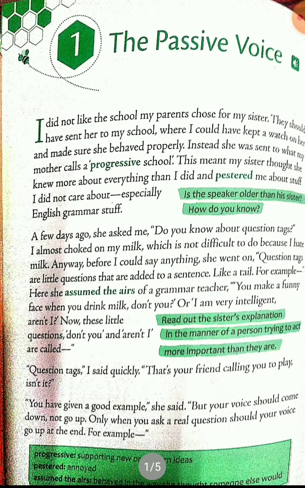The boy says that I did not like the school. So the boy is the narrator. Narrator matlab kahani bata raha hai. He did not like the school that his parents chose for his sister. Now we will find out why he did not like the school. His mother calls it a progressive school because progressive school means a school that supports new or modern ideas.